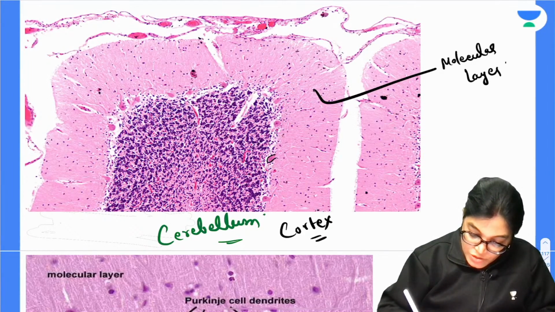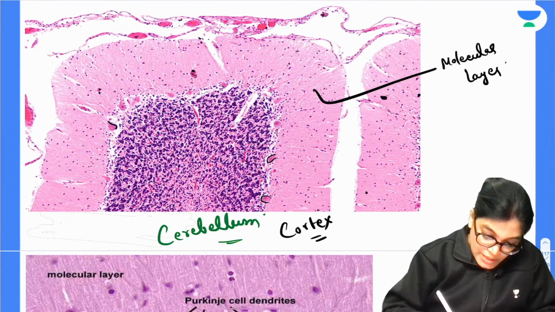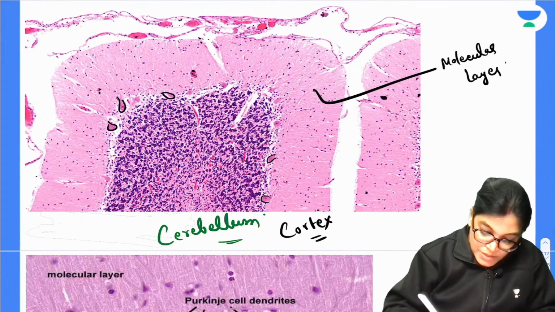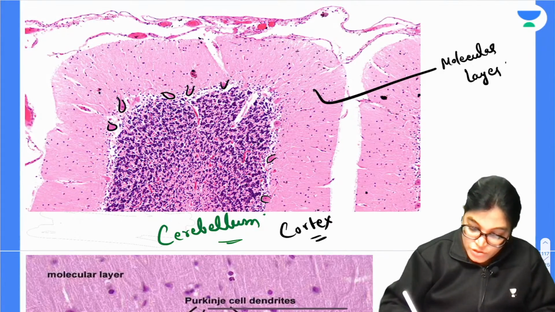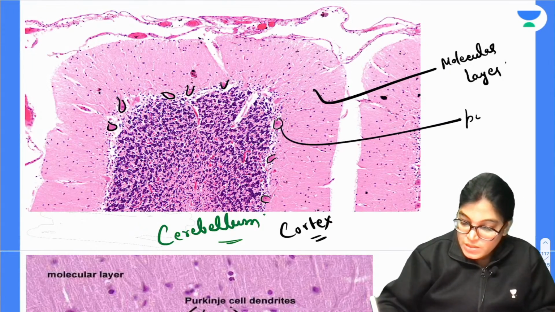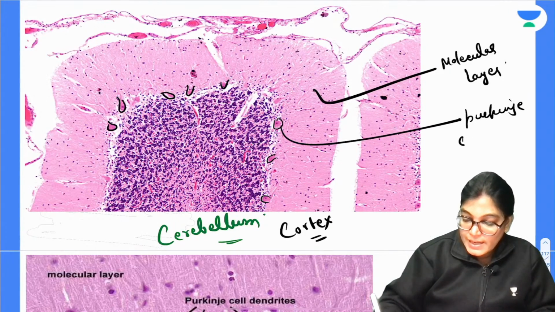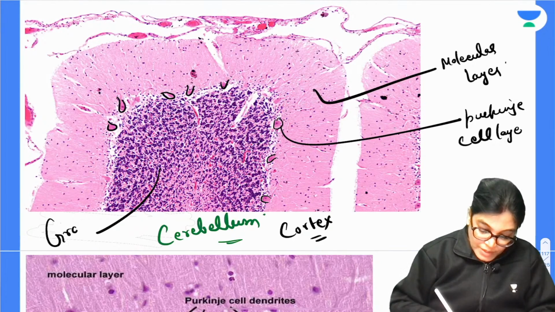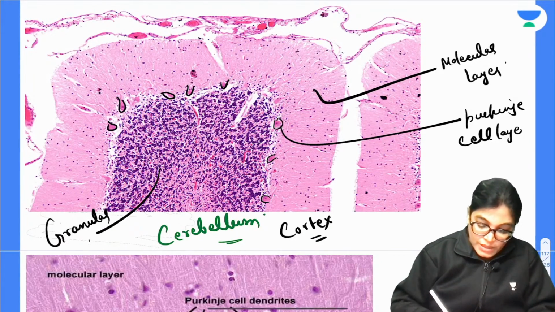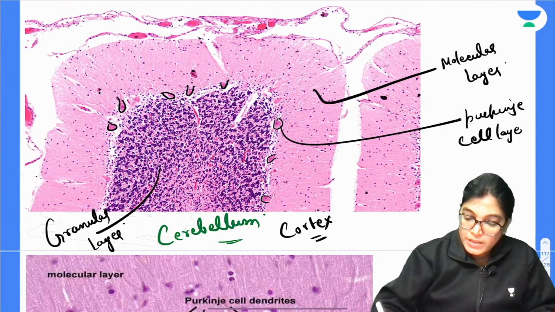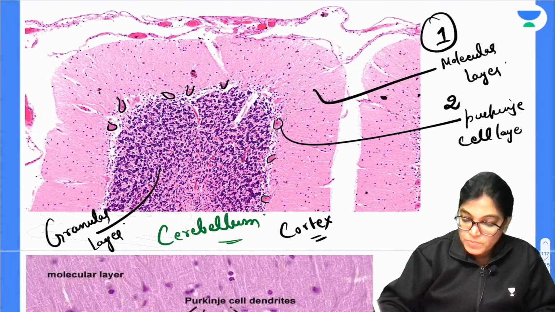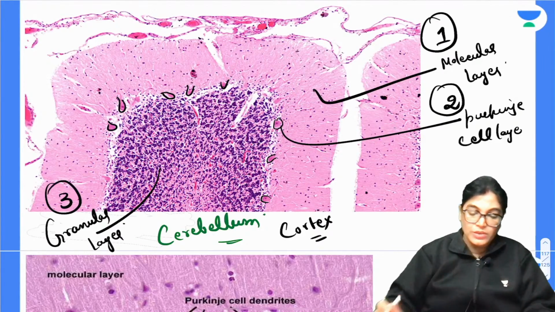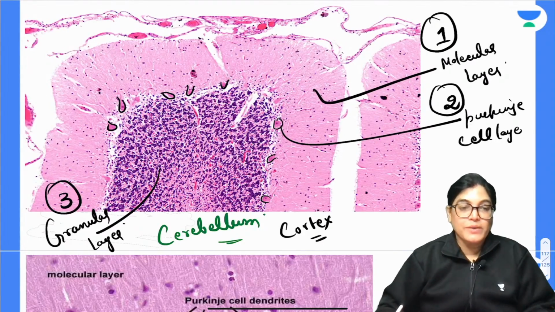This is the Purkinje cells. These small flask-shaped cells which you are seeing here, these single cells, are Purkinje cells. So this is the Purkinje cell layer. And the third layer, the inner aspect, which is very densely populated, is the granular layer. So from the outer aspect to the inner, we have the molecular layer, the Purkinje cell layer, and the granular layer. So this is a slide of cerebellum.